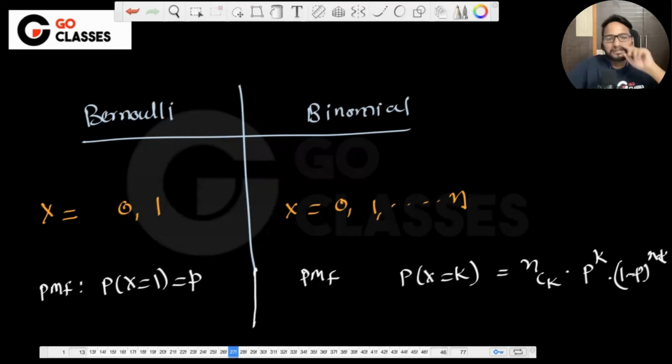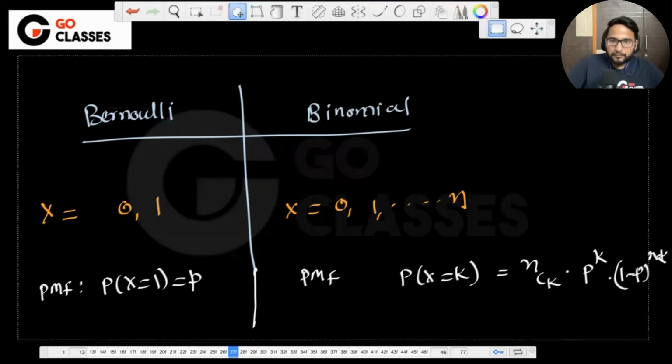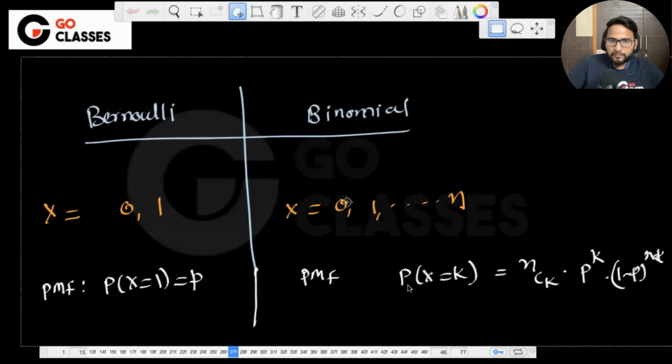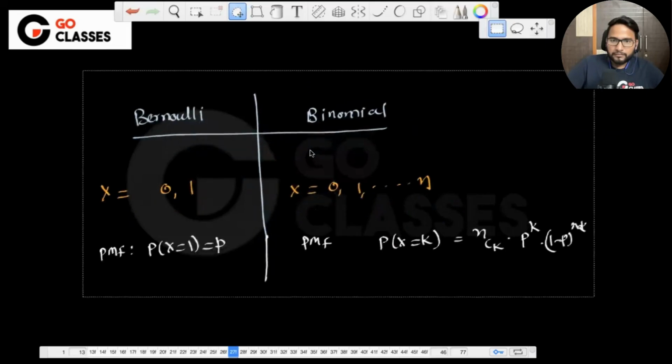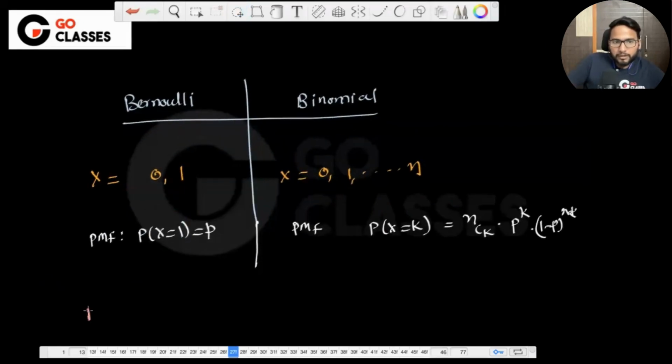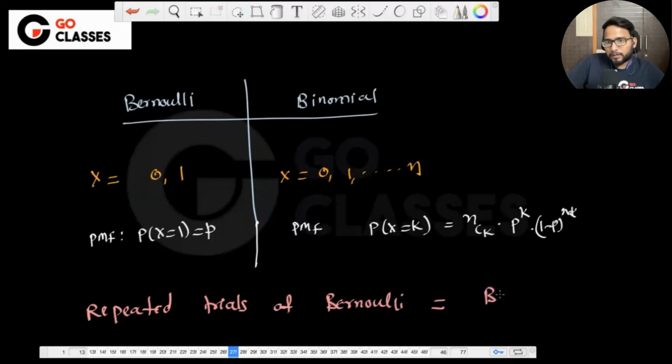Yes, that's also a nice line, that if you do the repeated trials of Bernoulli, it is binomial. Is this a correct statement, or is there a little mistake?